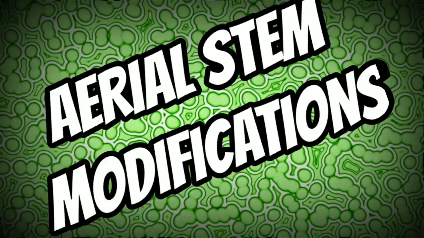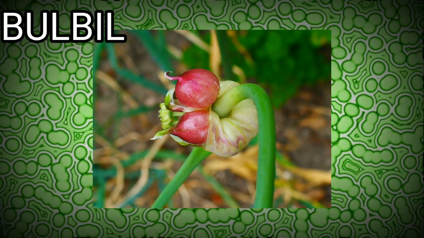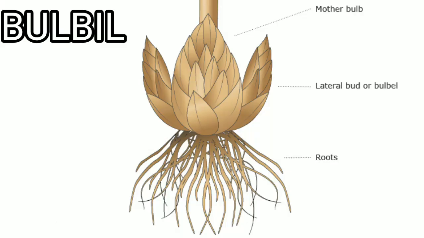Then comes the aerial stem modification. Bulbil. It is a modification of a whole bud into a swollen multicellular structure which serves for propagation. When the bulbil gets detached from the parent plant and falls on the ground, it will grow into a new plant. Examples are Dioscorea bulbifera and Agave americana.